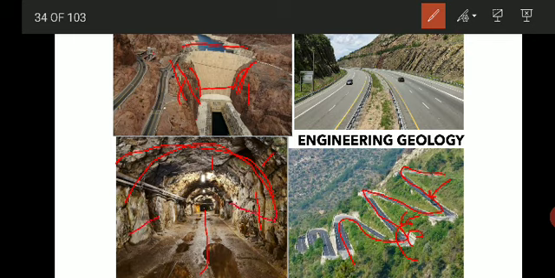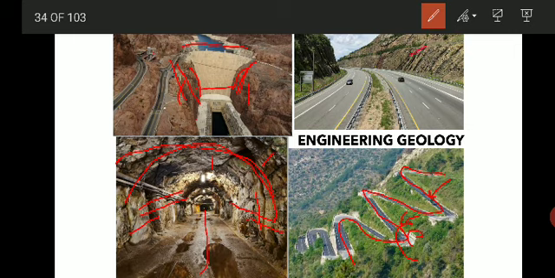So you have to think for each layer what may be the possibility of failure, and provide precautionary measures for that. Because you will not come across the same rock throughout the length of the tunnel. At some places it might be weak, at some places it might be strong. So you have to study each and every element and provide the proper precautionary measure.